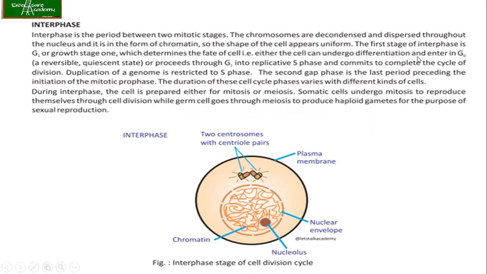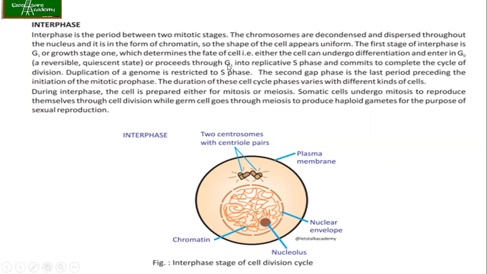The first stage of the interphase is G1, or growth stage 1, which determines the fate of a cell. Either the cell can undergo differentiation and enter the G0 phase, which is the resting phase, also called the quiescent state, or it can proceed from G1 into the replicative S phase and commit to completing the entire cell cycle.